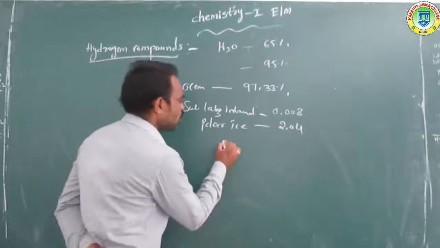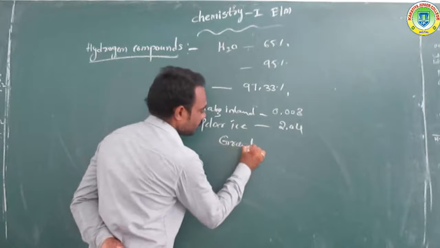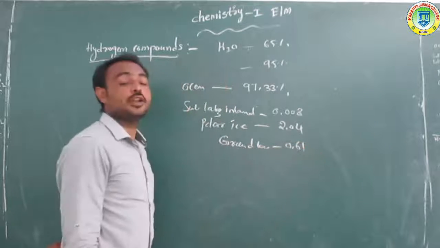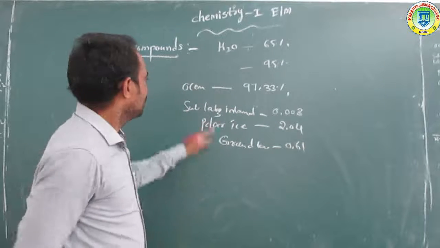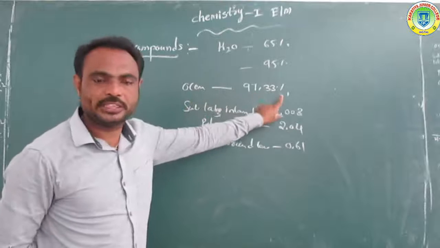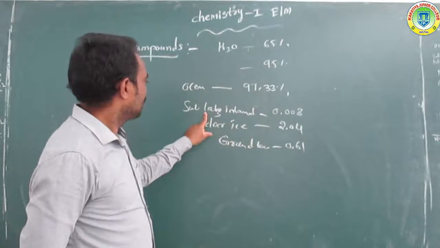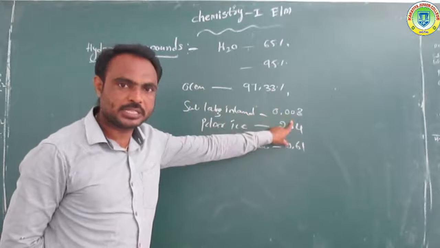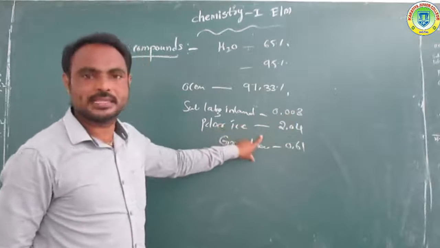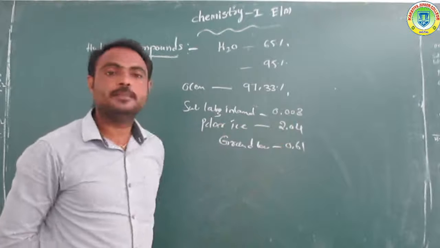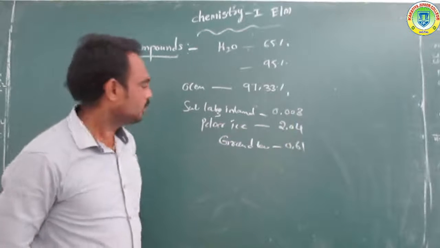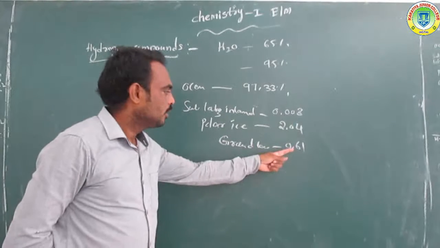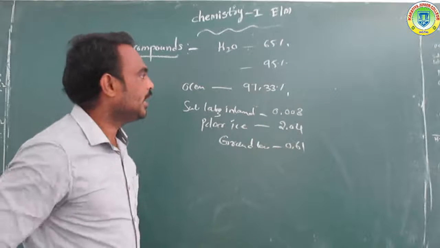Ground level water contains 0.61%. So oceans 97.33%, saline lakes and inland seas 0.008%, polar ice 2.04%, ground level water 0.61%. Next, lakes.